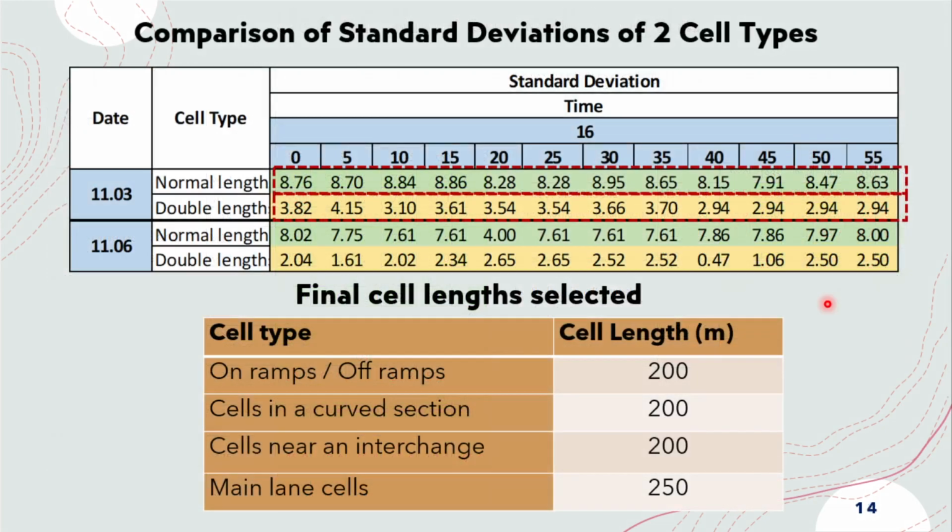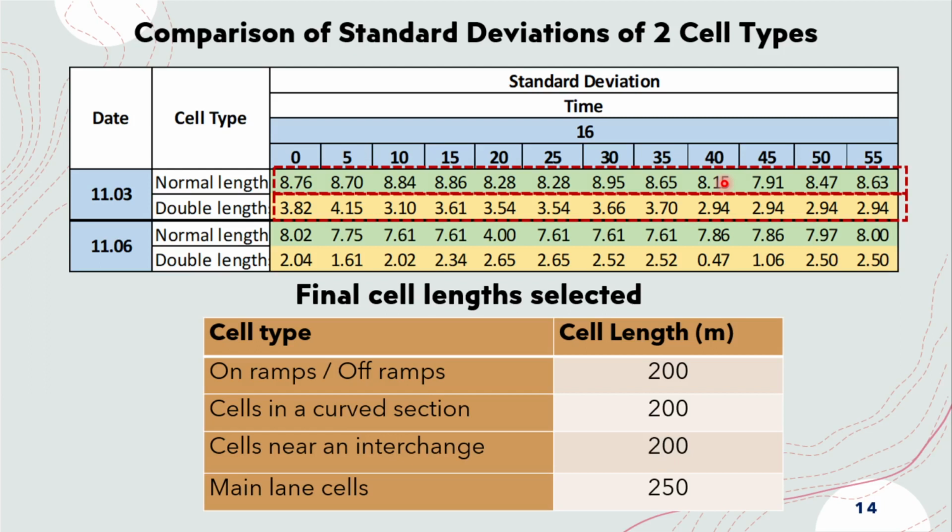For further comparison, standard deviation values of both the cell types were taken in each 5 minute interval. This table shows those values. The data shows that the standard deviation values for double cell lengths are significantly lower than the normal cell lengths. Using these observations, we can understand that higher variation in speed and finer fluctuations in speed can be observed using normal cell lengths.